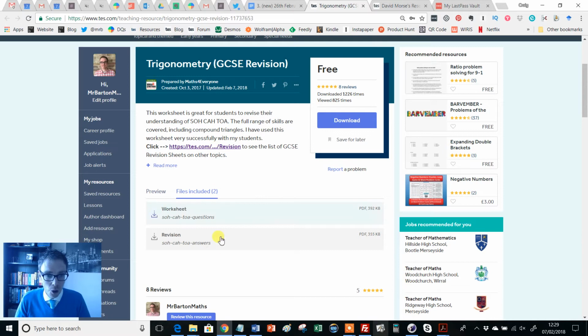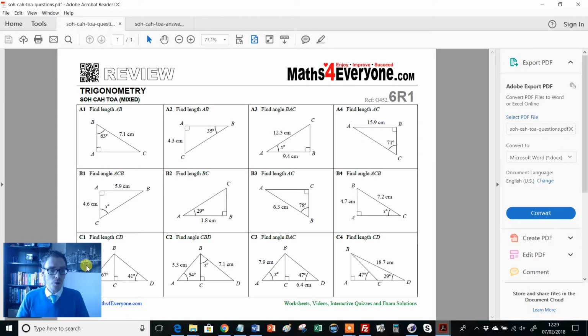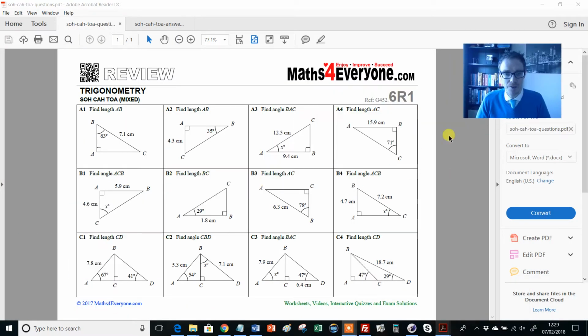So it includes two files. You've got a PDF with the questions and then, you know I love this, a PDF with the answers as well. Always goes down a storm with me. So let's take a look at them. I've downloaded them here. So that's what the worksheet looks like. I'll just move my annoying head out of the way.